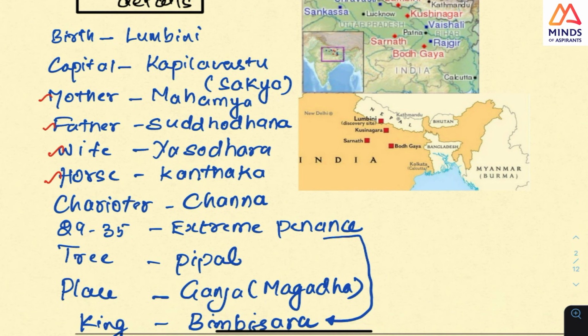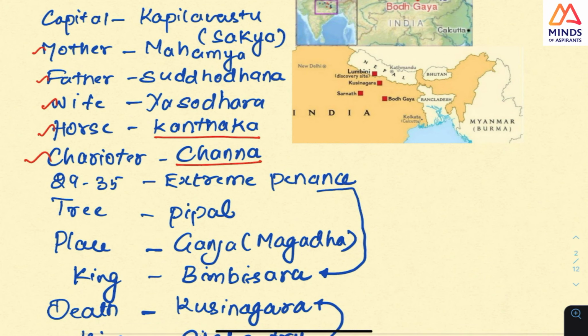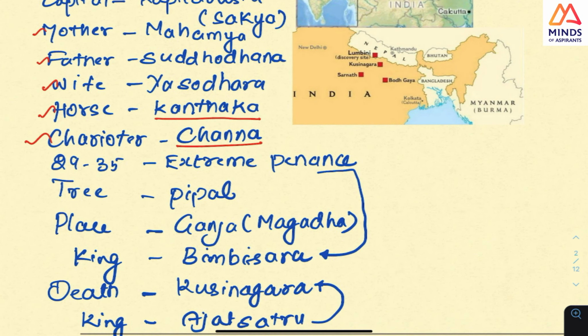So actually Buddha had a horse, and on that he would travel across the place to understand the meaning of the four things that he sees: death, old age, disease, and the monk. So for the four sights, he goes in a chariot. The name of the charioteer is Channa, and the horse's name is Kantaka. But all this is not that necessary for the preliminary examination, just for an understanding.